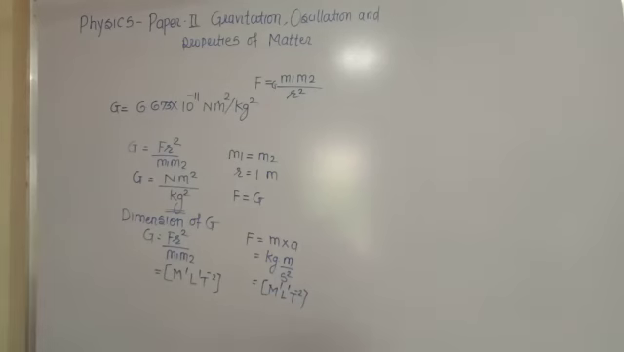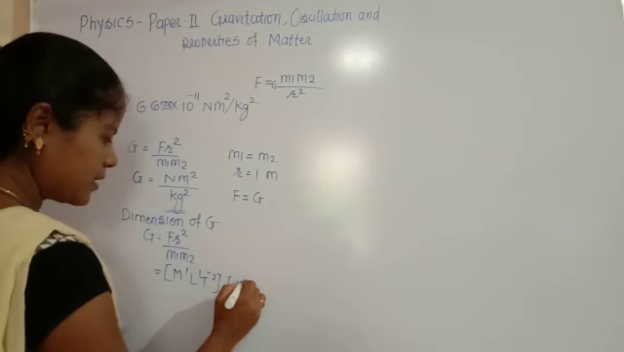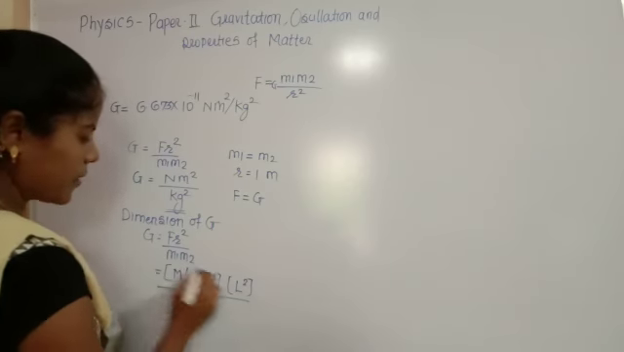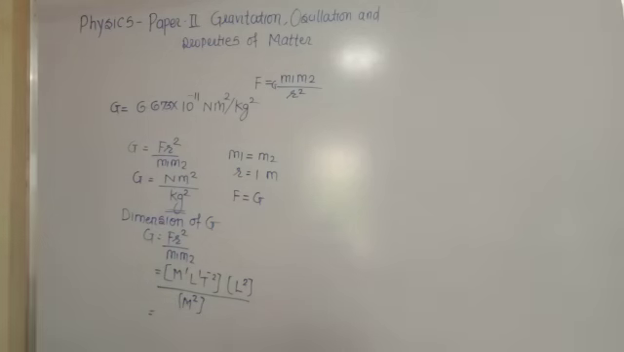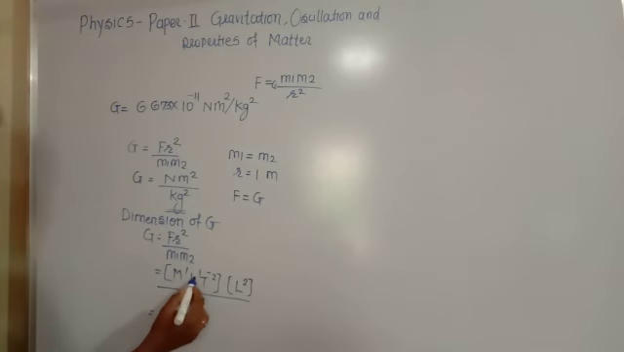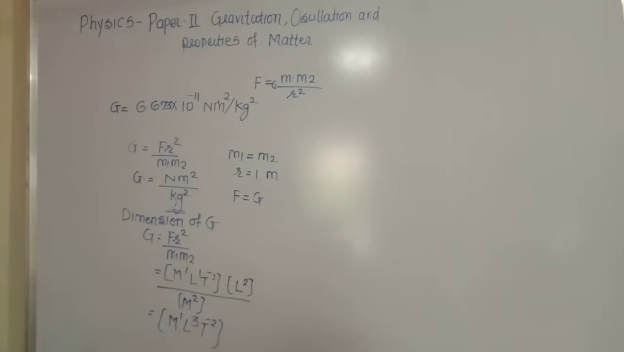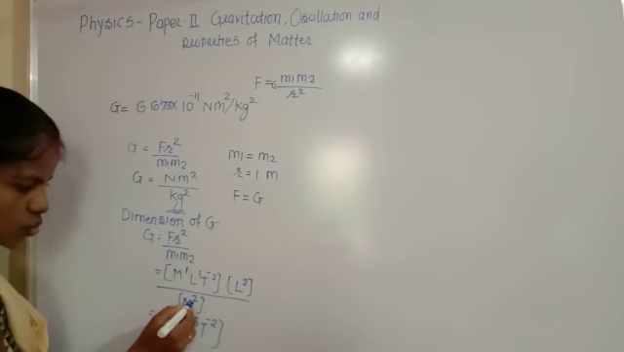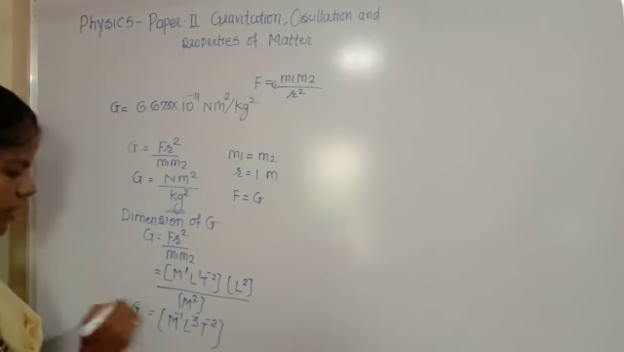And here the distance means length, L2, and M1 and M2 in the denominator. After calculating these, we have the dimension M minus 1, L 3 and T minus 2. Because the numerator has M1 and the denominator has M2, 1 minus 2 gives minus 1. So this is the dimension of capital G.